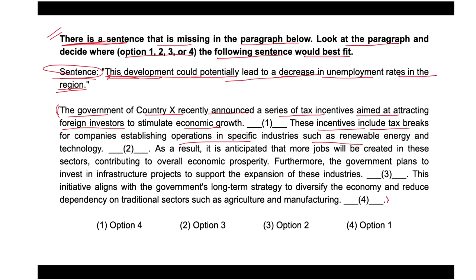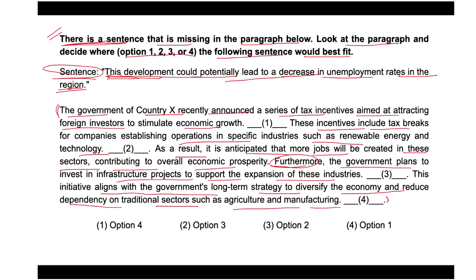As a result, it is anticipated that more jobs will be created in these sectors, contributing to overall economic prosperity. Furthermore, the government plans to invest in infrastructure projects to support the expansion of these industries. This initiative aligns with the government's long-term strategy to diversify the economy and reduce dependency on traditional sectors such as agriculture and manufacturing.